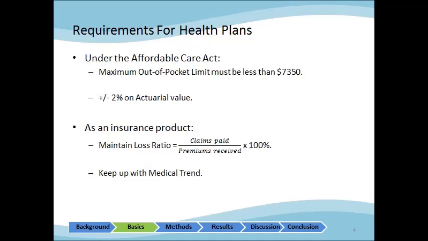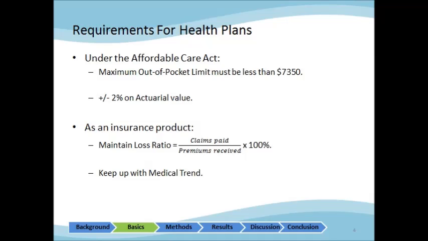Our requirements for health plans are as follows. Under the Affordable Care Act, the maximum out-of-pocket limit is capped at $7,350 for individual members. In addition, actuarial values must be within 2% of the targeted actuarial value of each of the plans on the previous slide. As an insurance product, we also need to look at the loss ratio, which is the percentage of claims paid over premiums received, and we need the loss ratio to be less than 100%.